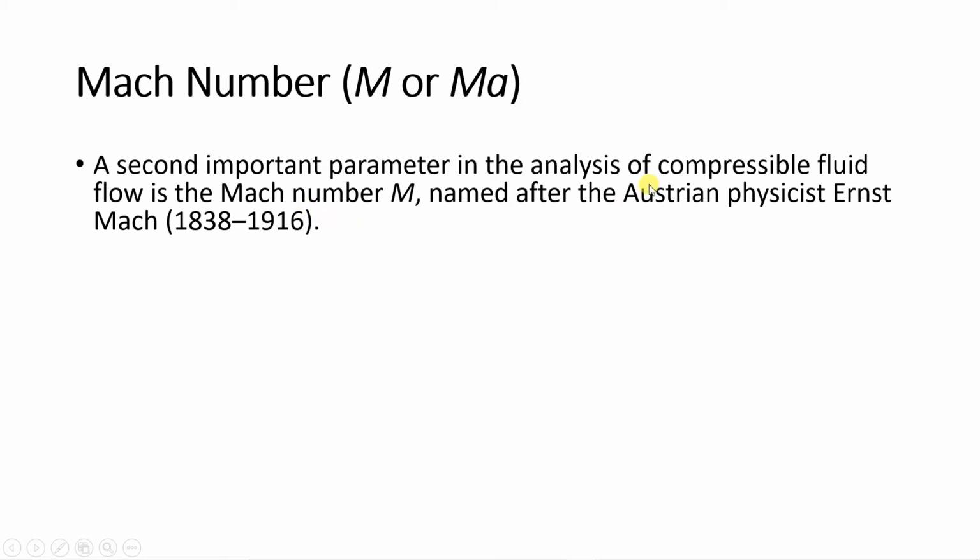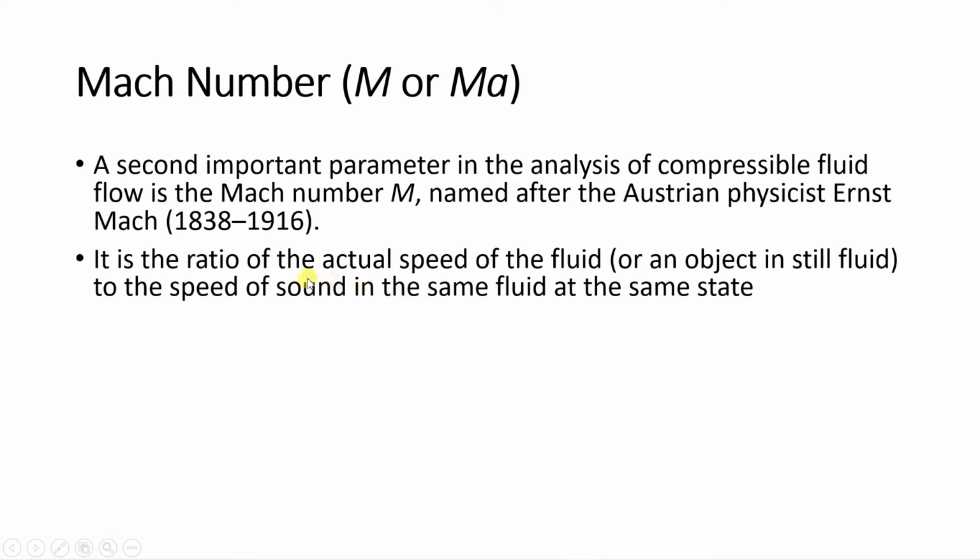The second important parameter in the analysis of compressible fluid flow is what? The Mach number, named after Austrian physicist Ernst Mach. So what is this Mach number? It is the ratio of the actual speed of the fluid to the speed of sound. Let me show you the equation. Mach number M is equal to V by C.